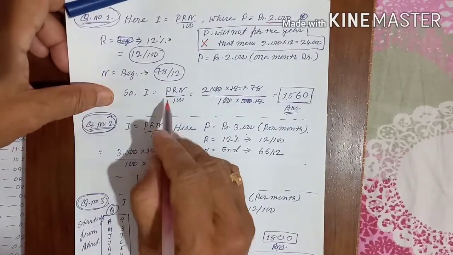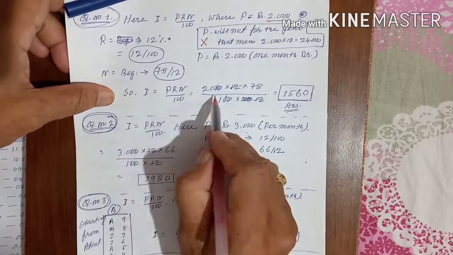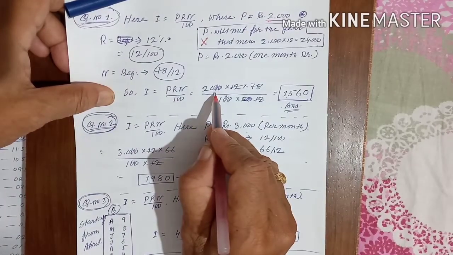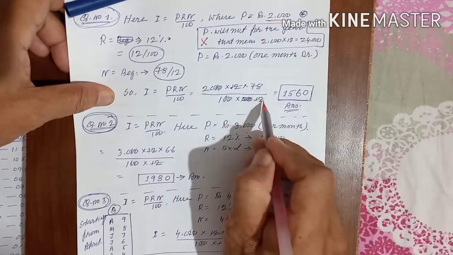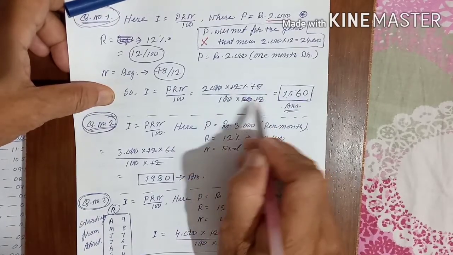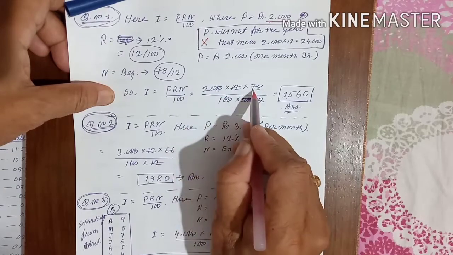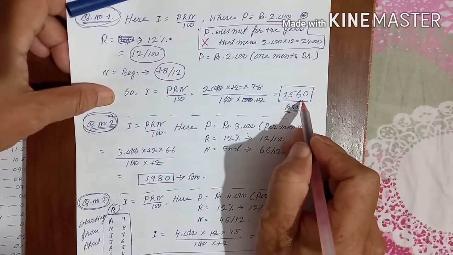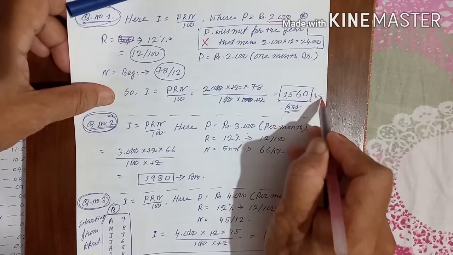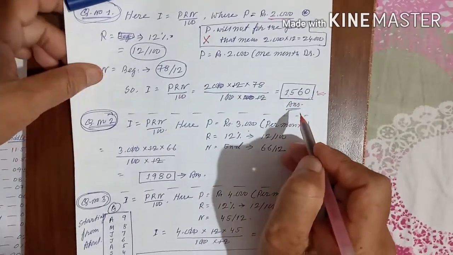Now I is equal to PRN divided by 100. P is equal to 2000. R is equal to 12 by 100. N is equal to 78 by 12. If you cancel this 12 with this 12, and this 20 with this 20, we get 78 into 20, which comes to 1560. That is the answer for question number 1.